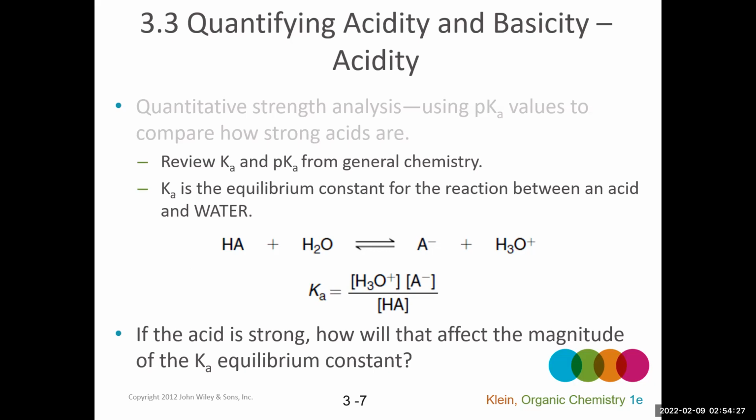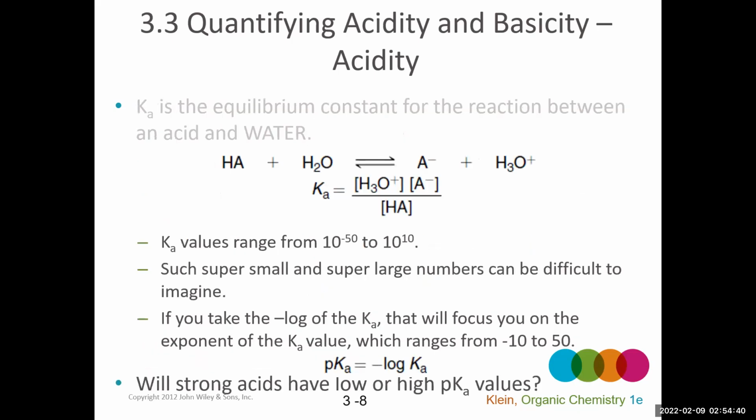But Kas can also be very small numbers with negative exponents. And that relates to a weak acid, right, which does not form products in solution. So Ka values actually range from 10 to the negative 50 to about 10 to the 10.